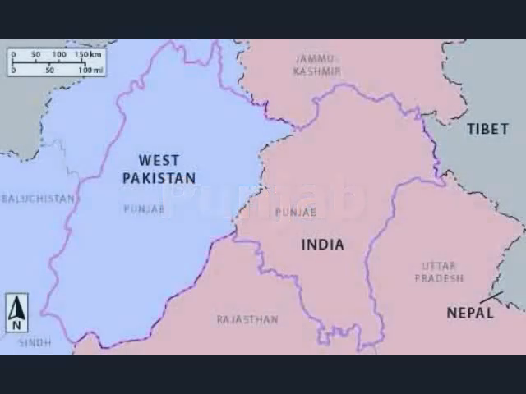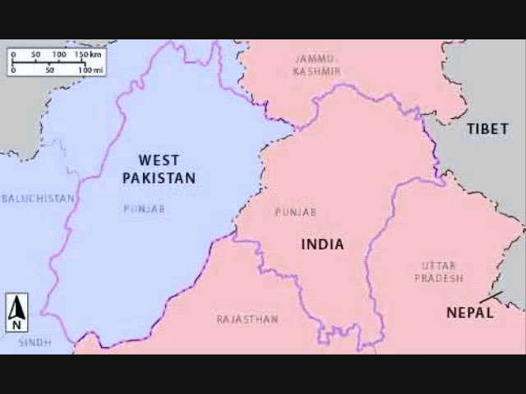Punjab. Punjab was one of the highly disputed areas during the time of the partition. The former Raj province of Punjab was split between Pakistan and India, Pakistan getting the western part of the area and officially making it the province of Punjab, and India getting the eastern part of the area and officially making it the state of Punjab.